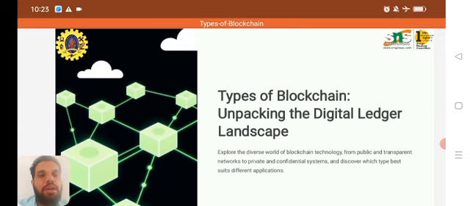In today's topic, we are going to talk about types of blockchain. So we all know that blockchain is a recent technology and it is used by every industry that wants to safeguard their transaction histories.